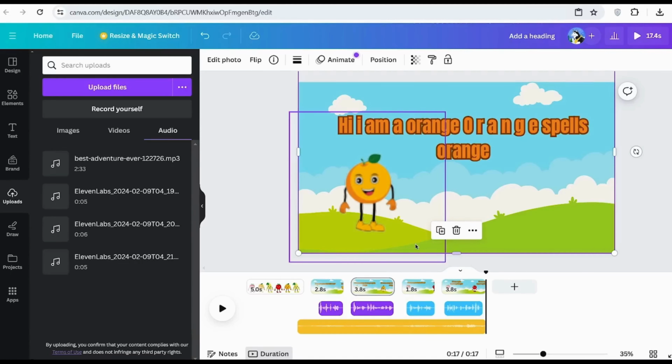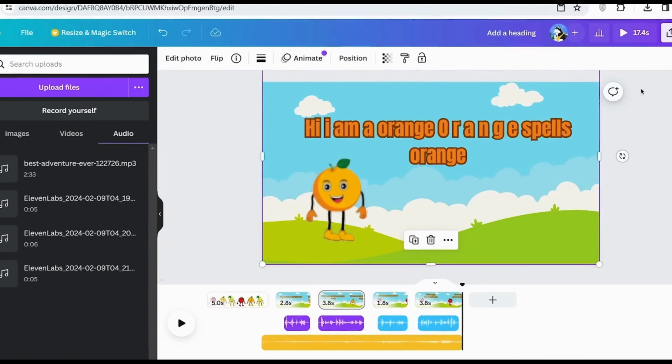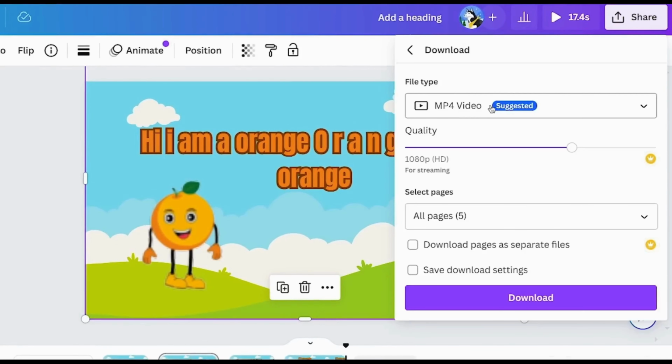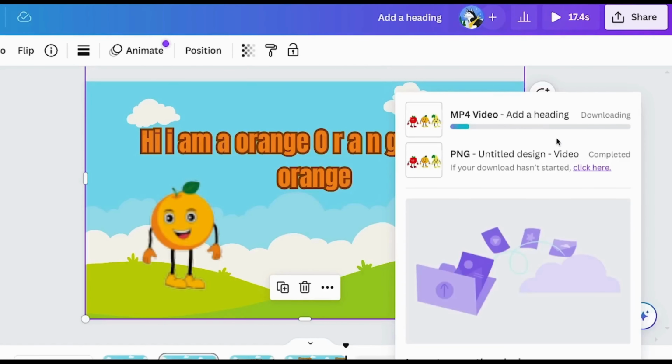But once you're done, you need to download your video. In order to download it, you want to click where it says Share. Then you're going to click Download, and you're going to leave it as MP4. And then all you're going to do from here is click Download, and then you can go ahead and post it to your YouTube channel. Now let's see what it looks like.